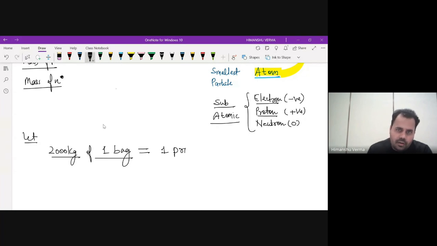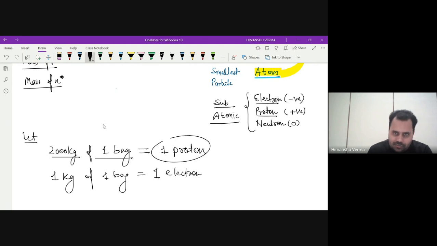Then what is the electron? It's simply 1 kg of one bag. So 1 kg of one bag is one electron. Now you can imagine how small an electron is and how big a proton is.